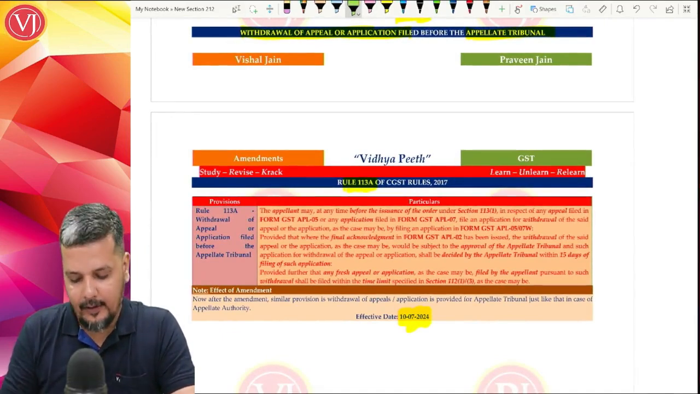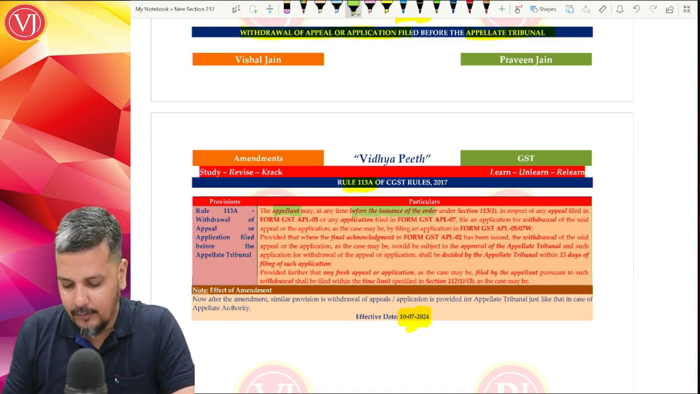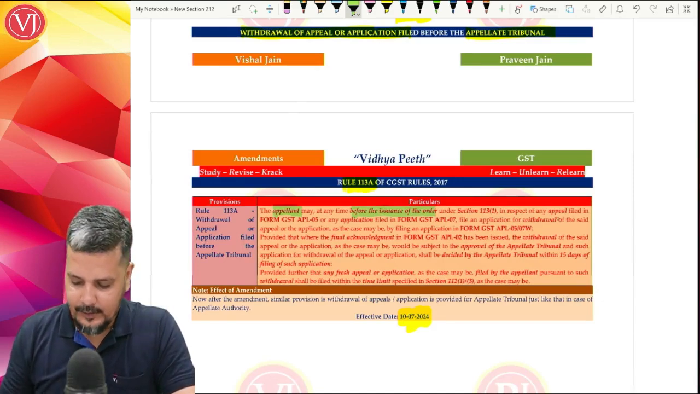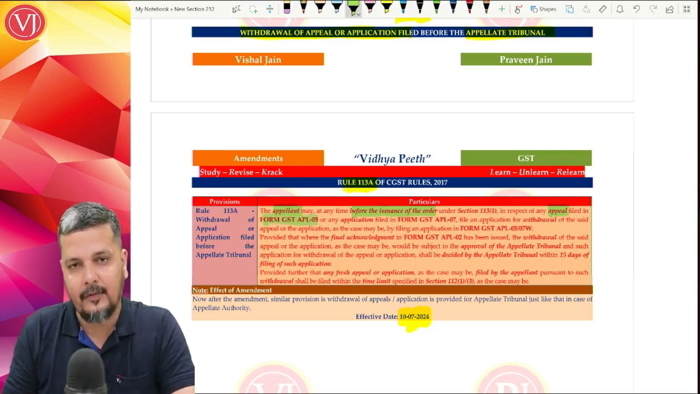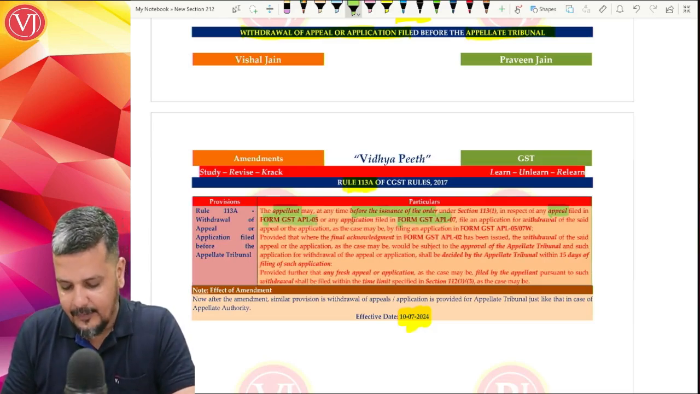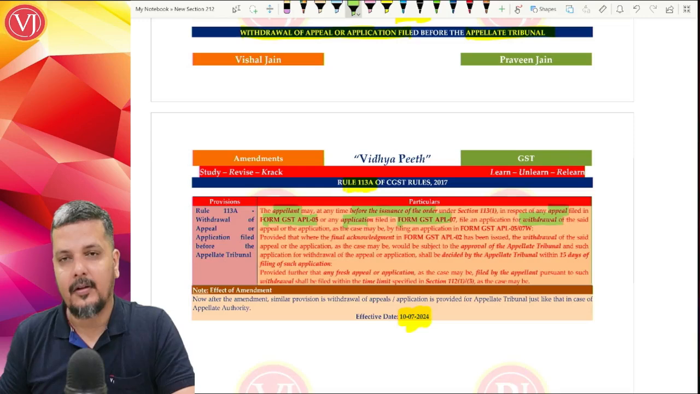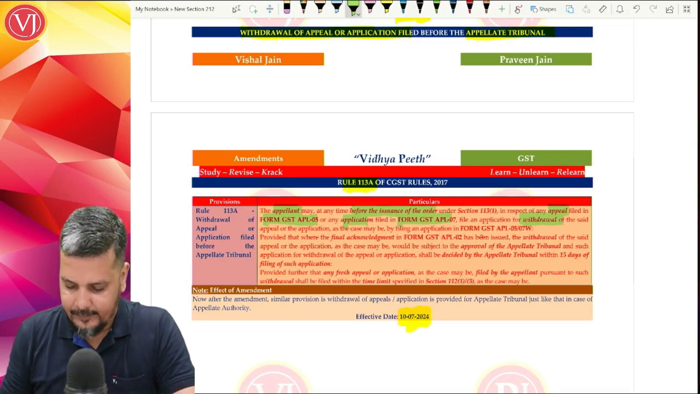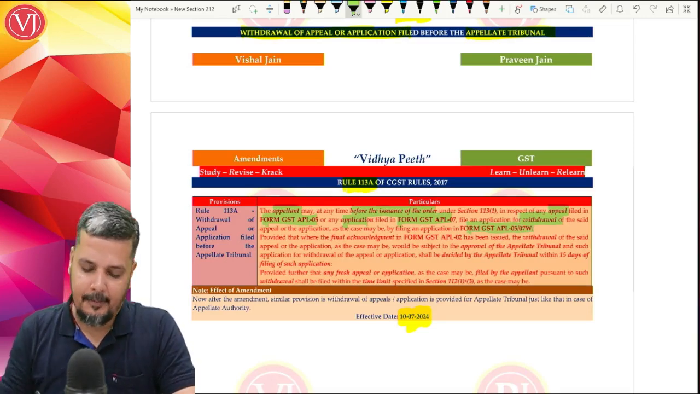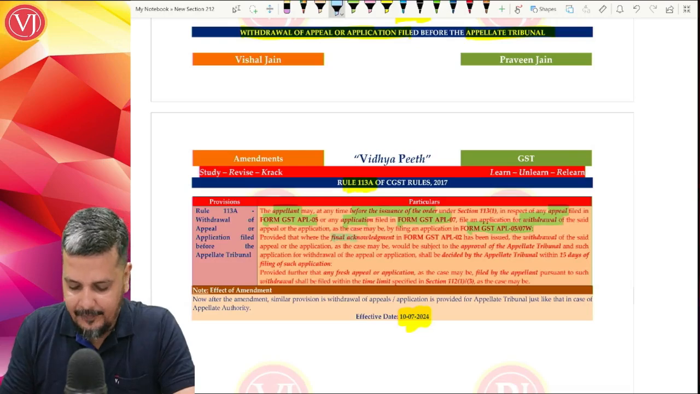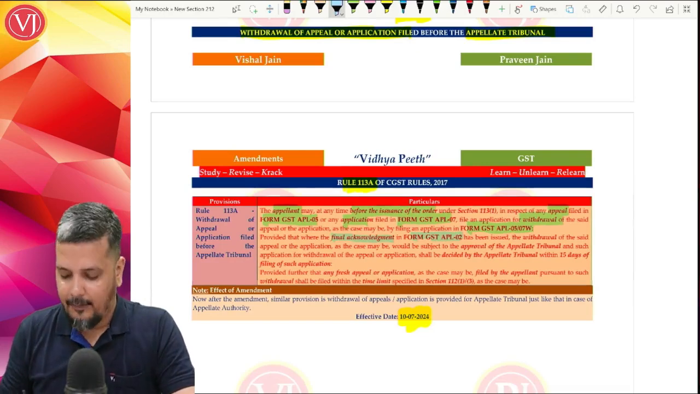Now whosoever is the appellant, whether it is the assessee or the department, before the issuance of the order in respect of any appeal, whether it is filed by the assessee in APL 05 or an application by the department in APL 07, may withdraw the appeal, APL 05 withdrawal or APL 07 withdrawal. But they said that after getting the final acknowledgement with the appeal number in APL 02, withdrawal can happen.